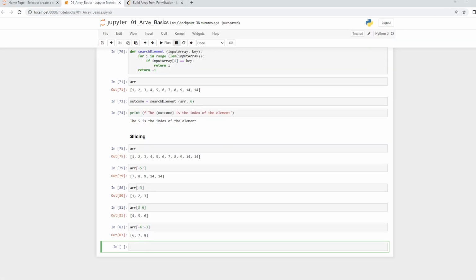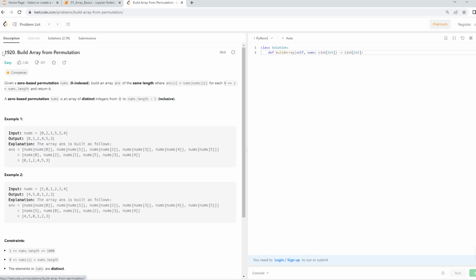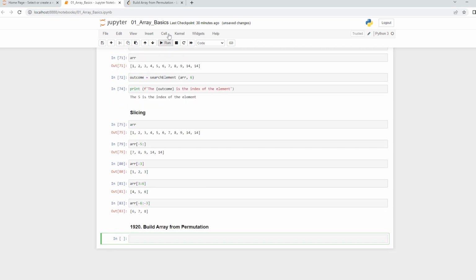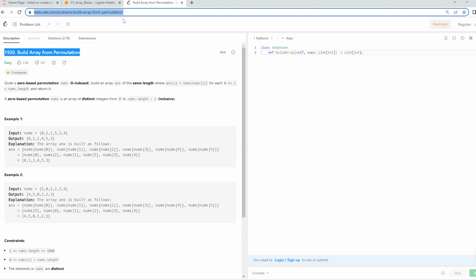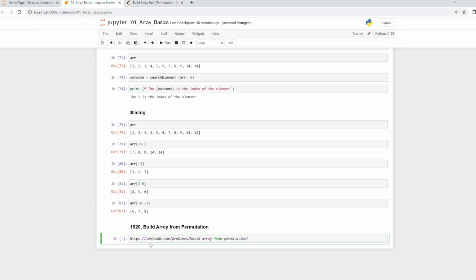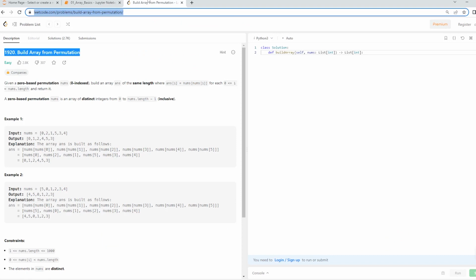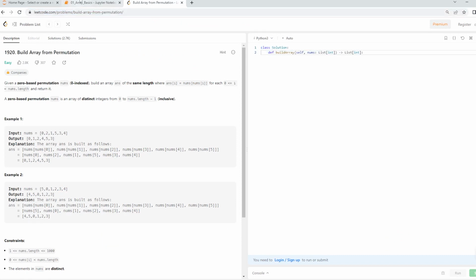So let's say build array from permutation. That's the name of it. So let me put it over here. This is a very common and easy question. I'll solve some 3 questions for you, and I have also given you the link of this question. Now I'll start by making a class. Since we have to work with object-oriented programming, this expects you to know the basics of object-oriented programming.